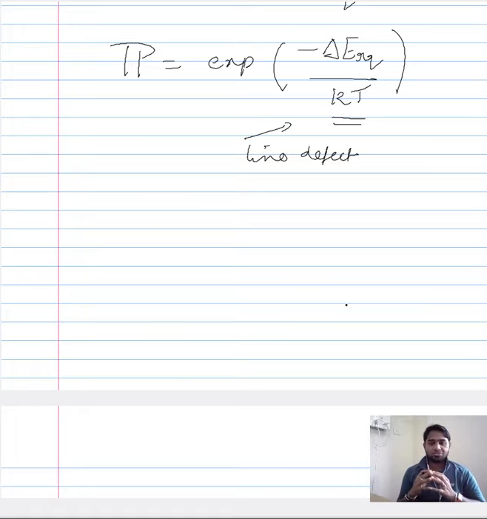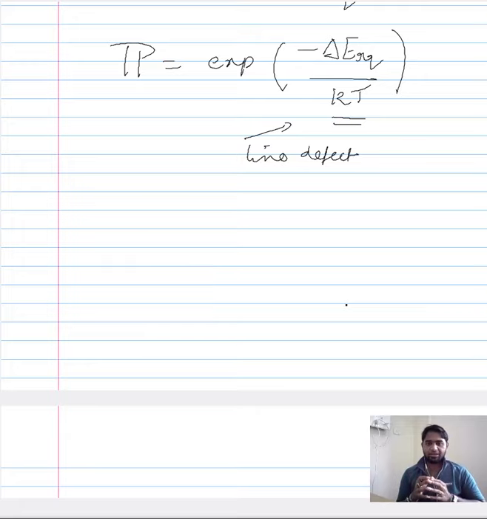So, for that, let us introduce the frequency of vibration. Now, we have seen that when you increase the temperature, there is a frequency of vibration at which the atoms vibrate. So, we have seen that with increase in temperature, atoms vibrate, and there is a definite frequency of vibration. Now, based on this frequency of vibration of a particular atom, one can extrapolate and calculate the frequency of vibration of a dislocation.